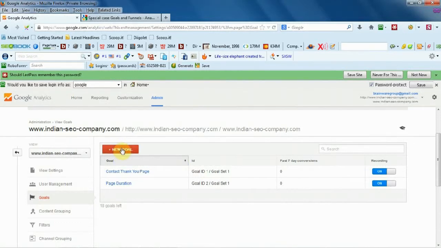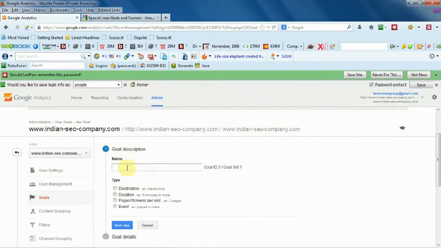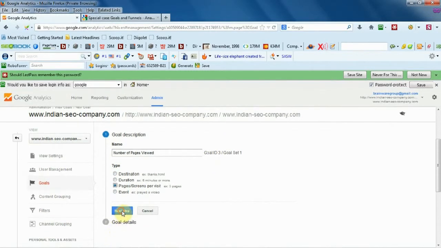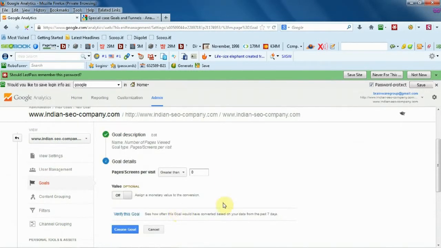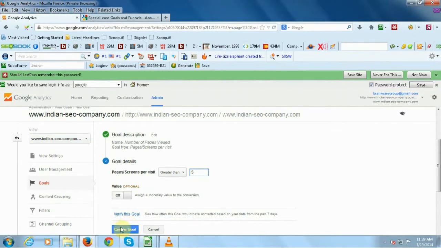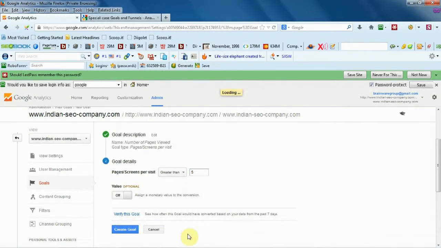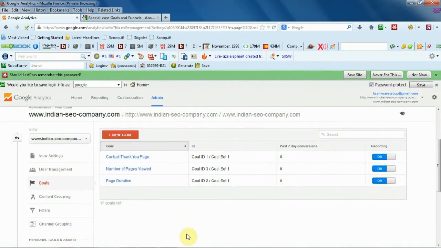Click on the new goal button. Under the goal description, a name box will appear. Write a goal name. Next, you need to select the pages per visit option and then click on the next step button. There are 3 conditions: greater than, equal to, or less than. Choose a particular condition according to your requirement and then specify the number of pages. Once it is done, click on create goal.